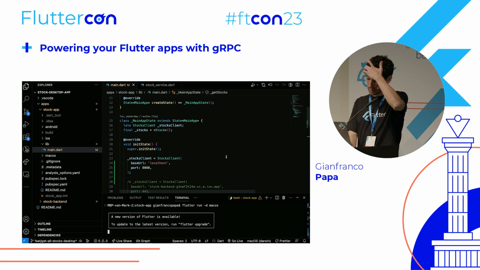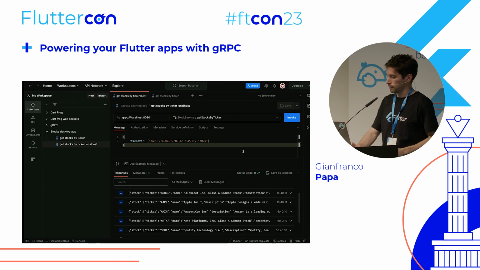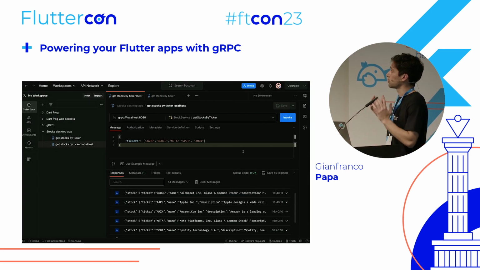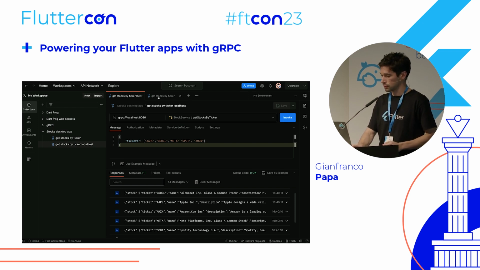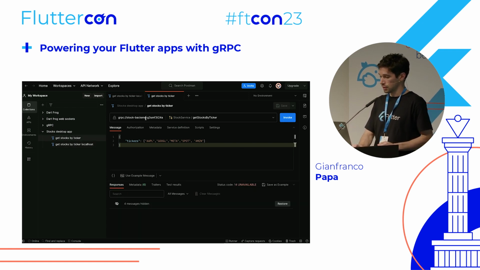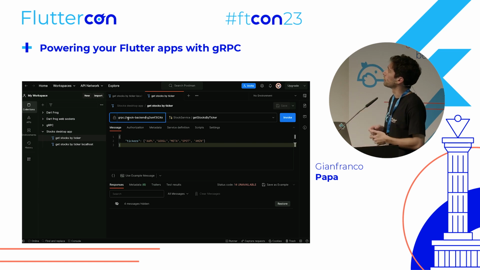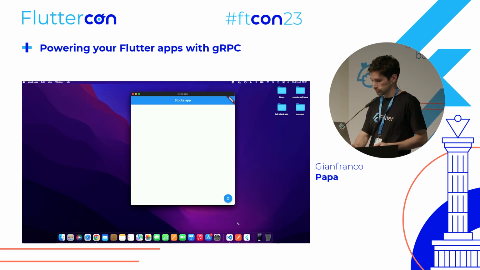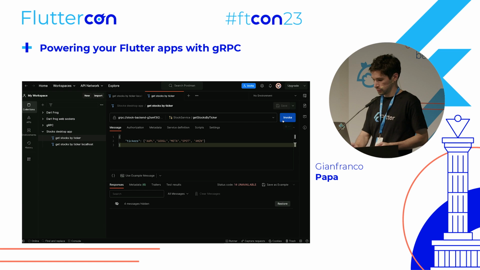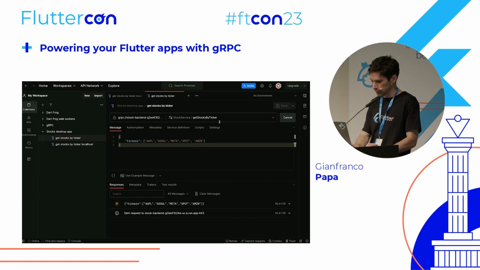And in the meantime, what I can say is that I already deployed this to Google Cloud Run. So instead of using localhost, we can use the stock backend URL, sorry, the URL that Cloud Run provides me. So we can also test this in Postman. So here, okay, so here we only have to, let me see.